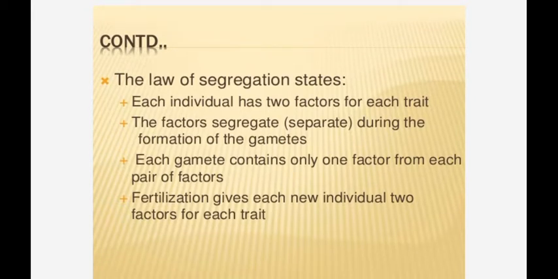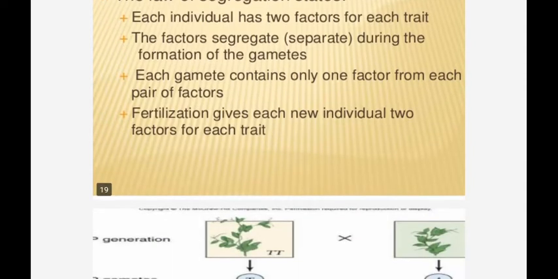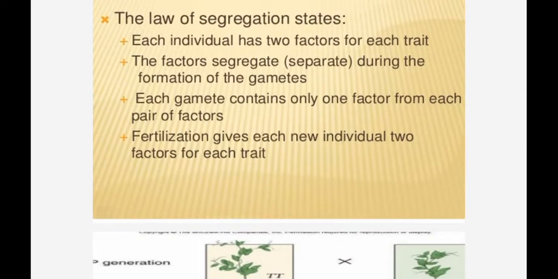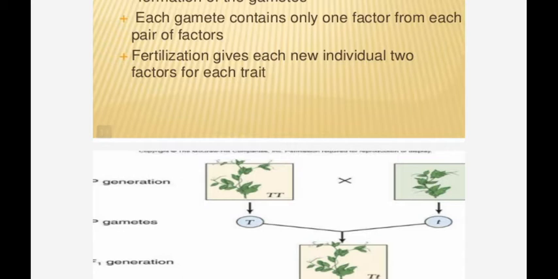So the law of segregation states each individual has two factors for each trait. The factors segregate during the formation of the gametes. Each gamete contains only one factor from each pair of factors. Fertilization gives each new individual two factors for each trait.